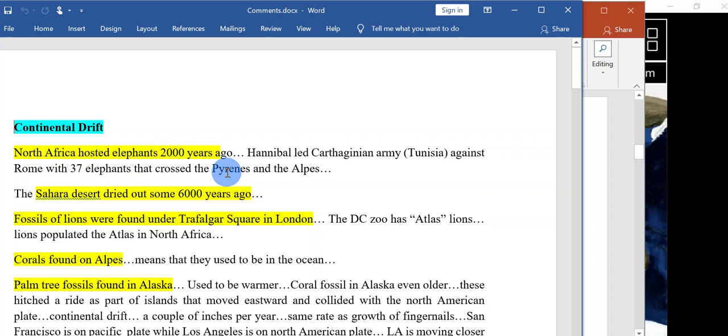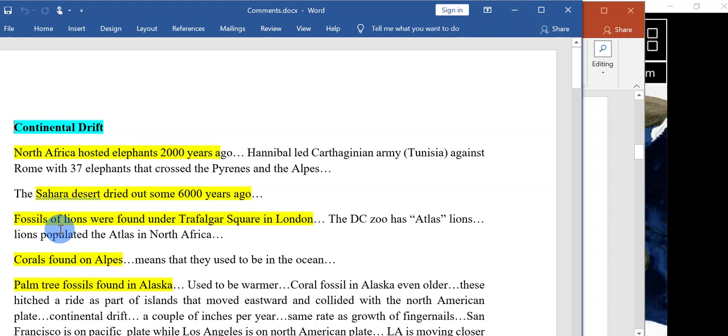But way back there were elephants in North Africa, and they went all the way from North Africa. They crossed the Gibraltar Strait, they crossed Spain, they crossed southern France, and they crossed the Alps. They reached the outskirts of Rome. So that's history. We mentioned that the Sahara Desert dried out some 6,000 years ago. The cave paintings are maybe from that period to 12,000 years ago and so on.